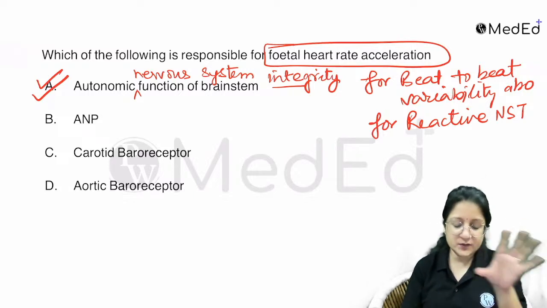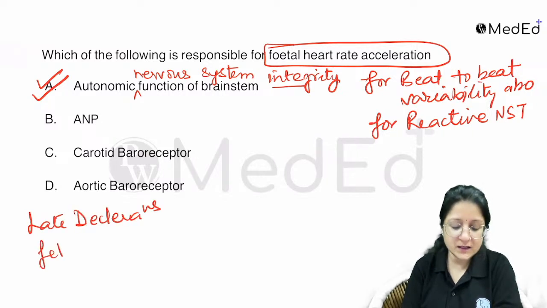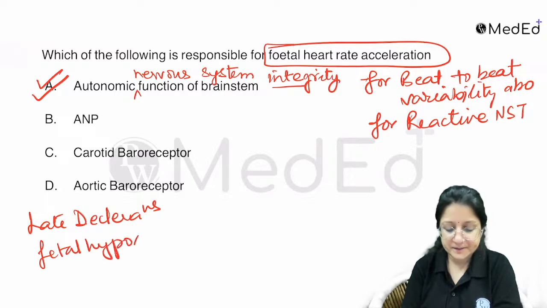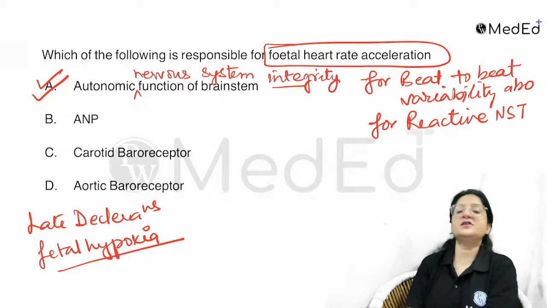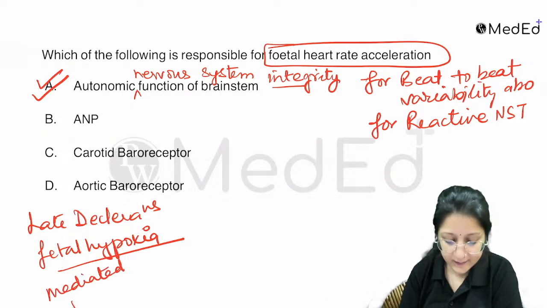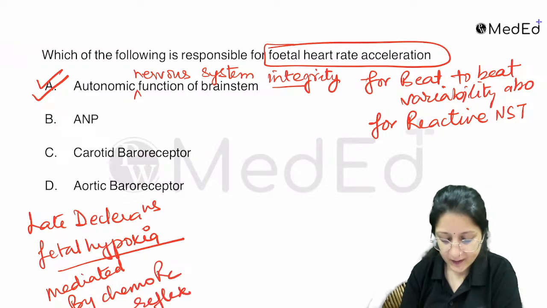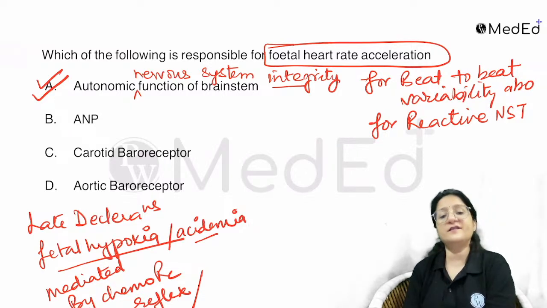Let me also tell you that your late decelerations, which you see with fetal hypoxia, the type 2 decelerations, are mediated by the chemoreceptor reflex. So with hypoxia and acidemia, they are chemoreceptor mediated reflexes.